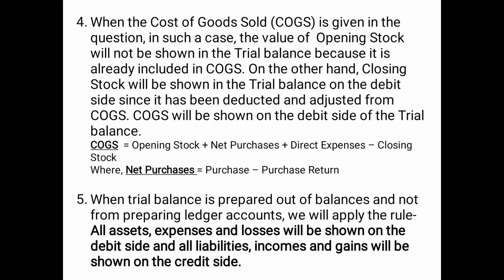So if you record opening stock once again, then opening stock will have an overlapping effect. That means it will be recorded twice. On the other hand, closing stock will be shown in the trial balance on the debit side since it has been deducted and adjusted from COGS. COGS will be shown on the debit side of the trial balance.